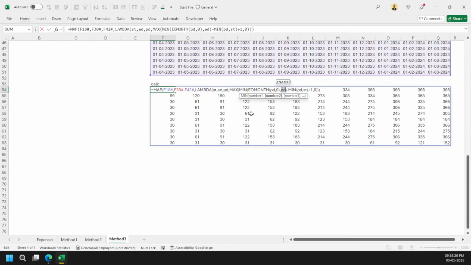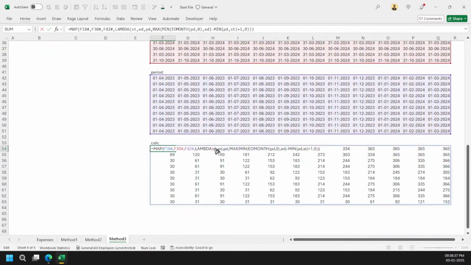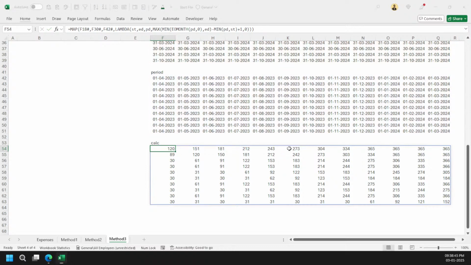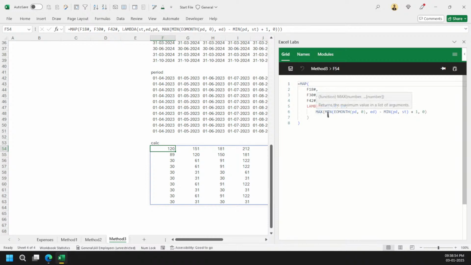Wait, can anyone tell me as well where I've gone so much wrong there? Period end date. So my second date is end date. So we are good to go. One second. Let me beautify the formula, and let me open this one. Yeah, maximum of minimum of period and date. Yeah, it should have worked.